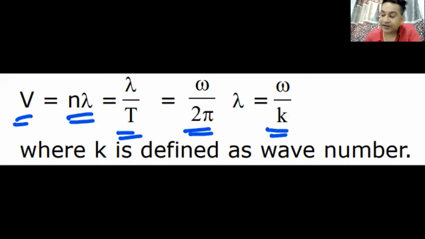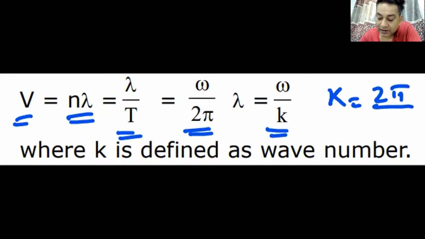You can write it as omega by k, where k is 2 pi by lambda. This k is known as your wave number. If you can remember this small thing that is right now on your screen, almost all of your wave questions will be coming from this equation. So I'll give you a minute to note it down in your copies.